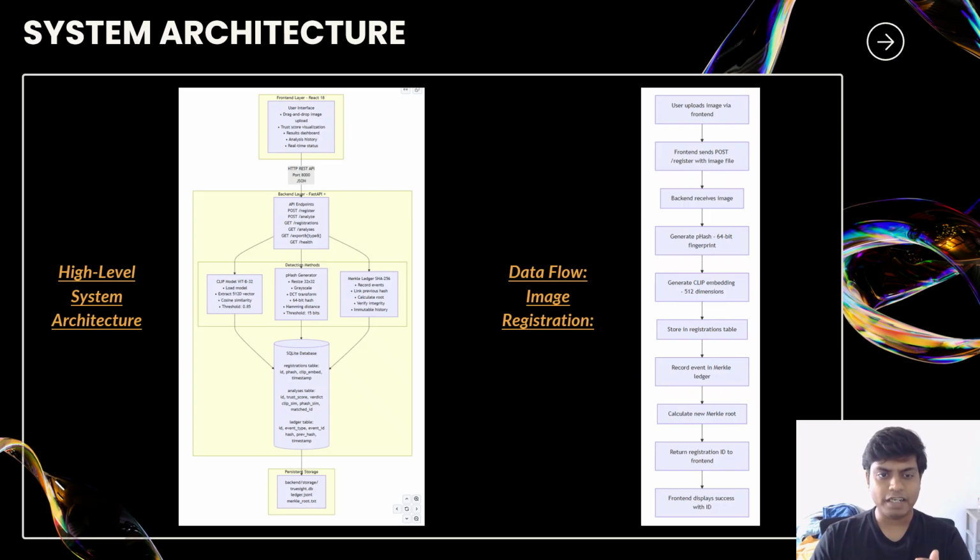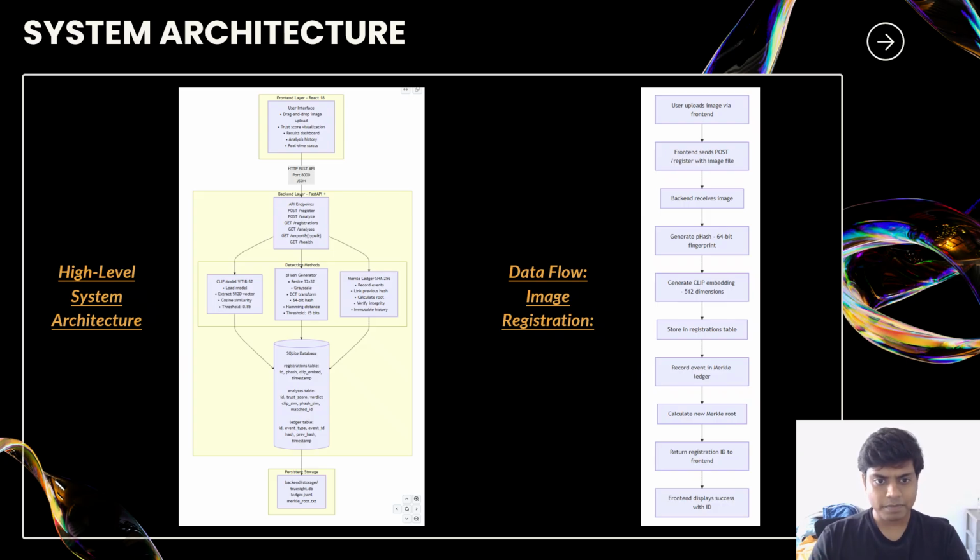So in the front end, we have a user interface with drag and drop of the image, which will be uploaded for verification. It will have a trust score visualization, result dashboards, analysis history, and real-time status.